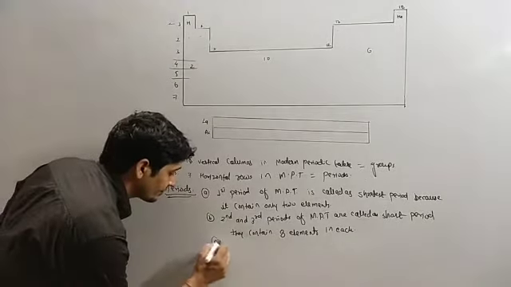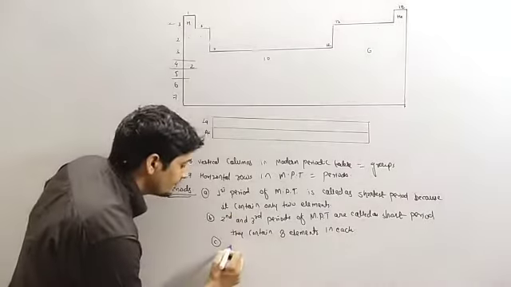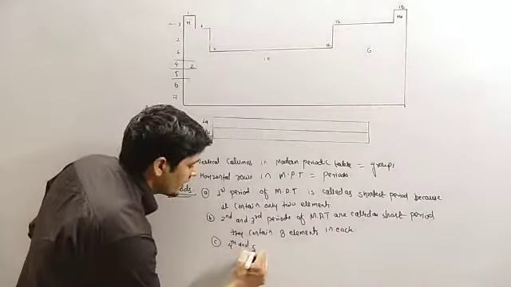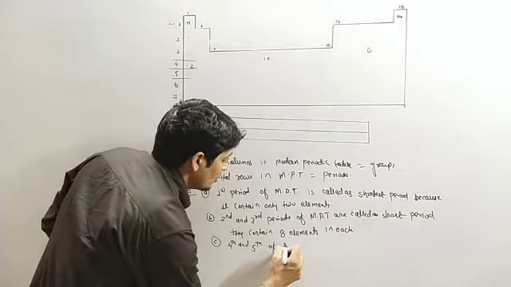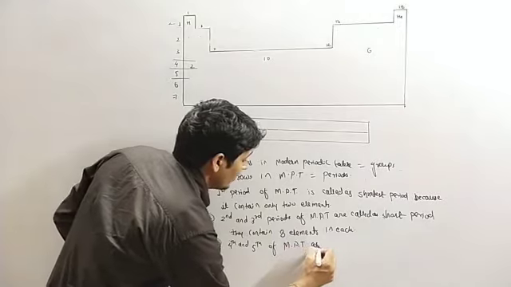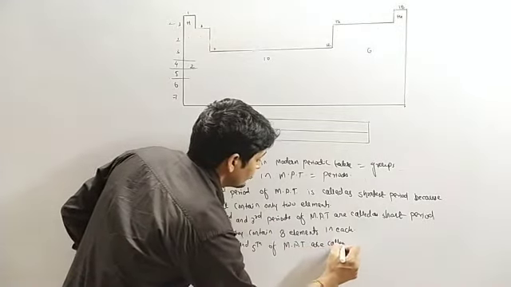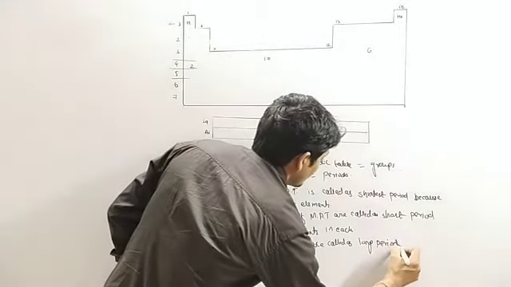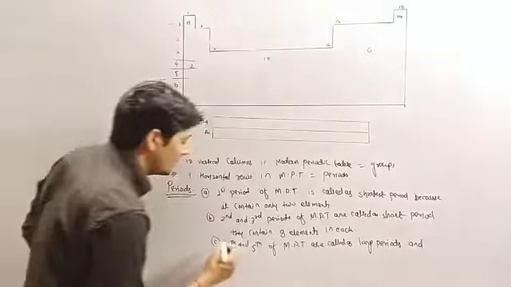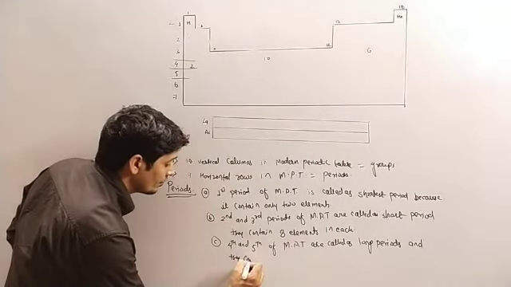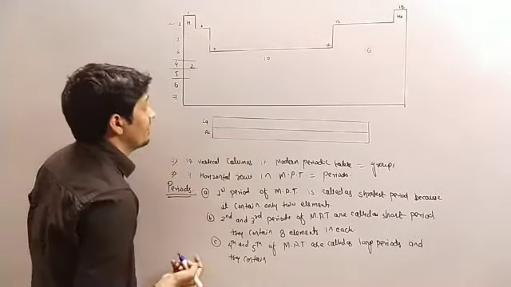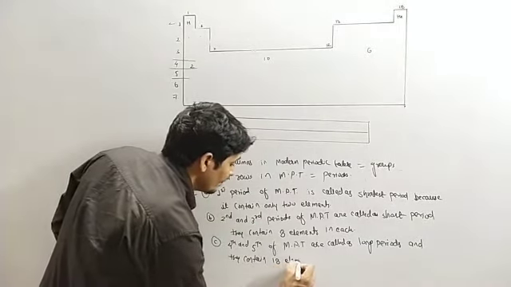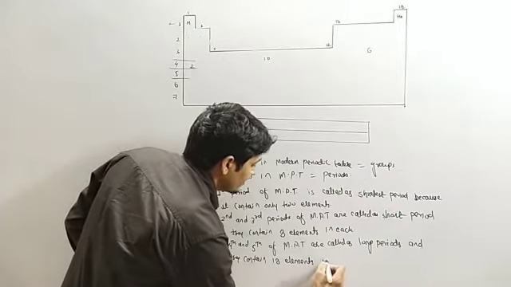See, fourth and fifth period of modern periodic table are called as long period, and they contain 18 elements in each.